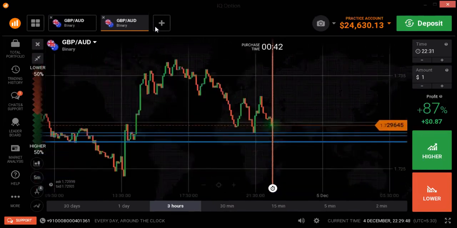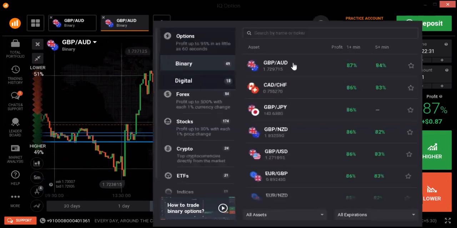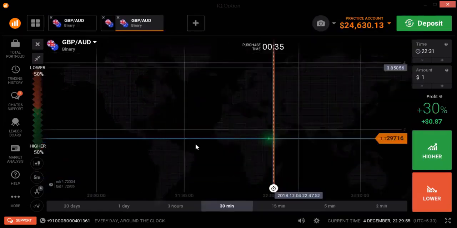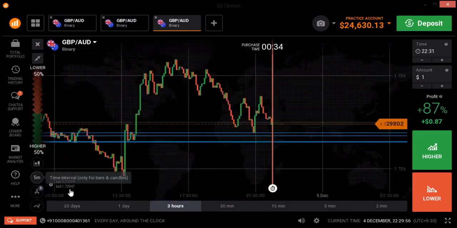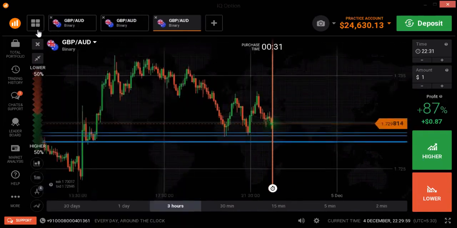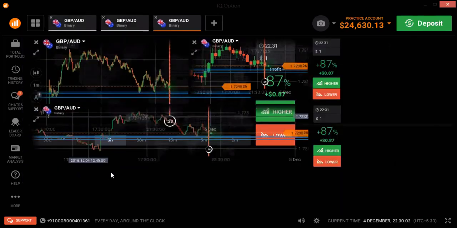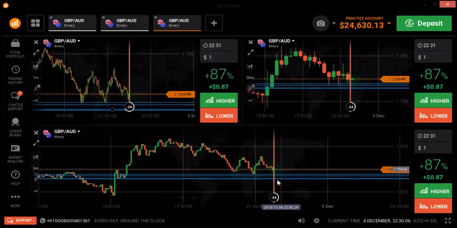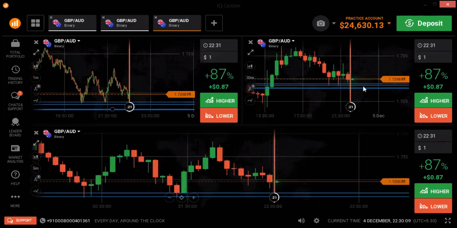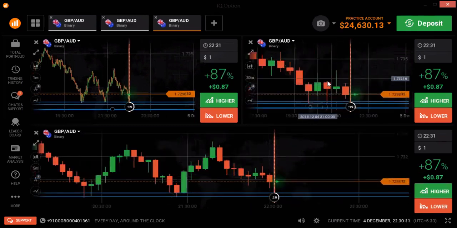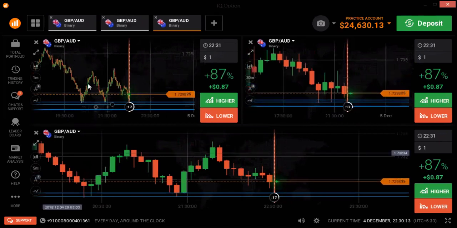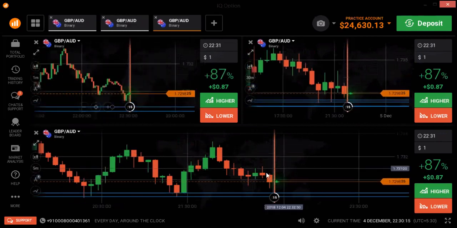Always check 2-3 time frames like this, then you can get some idea. If you want to place a trade on the 5-minute chart, always check the 30-minute candle and the 1-minute candle, along with the 5-minute candle. So you will get some idea.